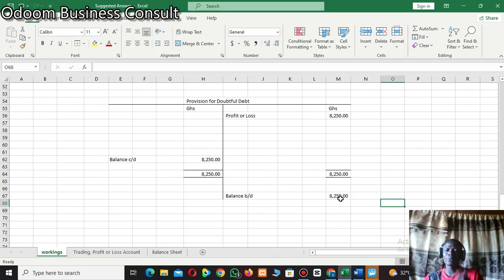And the prudence concept says accountants are not supposed to overstate assets, they are not expected to overstate profit, they are not expected to overstate liability or understate liability, and so on and so forth. Because of that, the debtors figure that will be shown in the balance sheet should be reduced by this amount. I believe you've gotten it now.